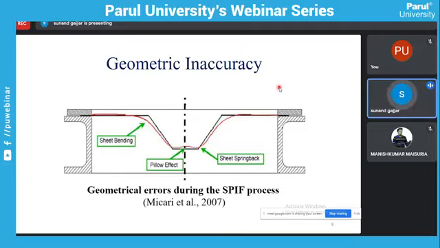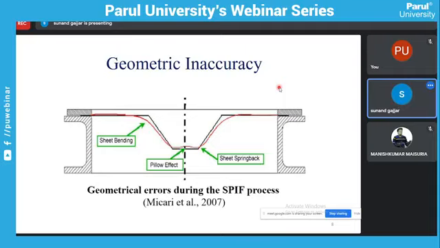Because of some reasons: sheet bending, pillow effect, sheet spring back, this geometric inaccuracy occurs, right? So we cannot get the required shape and size of the component, the required dimensions, or the required height of the product, or part, after the forming process because of sheet bending, pillow effect, and sheet spring back issues.